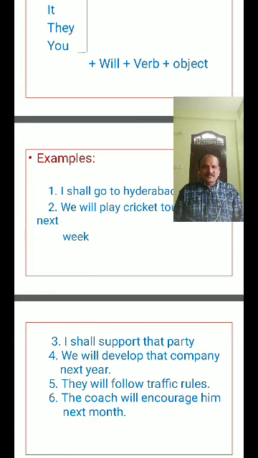I shall go to Hyderabad tomorrow. We will play cricket tournament next week. I shall support that party. We will develop that company next year. They will follow traffic rules. The coach will encourage him next month. The principal will visit our hostel next week.